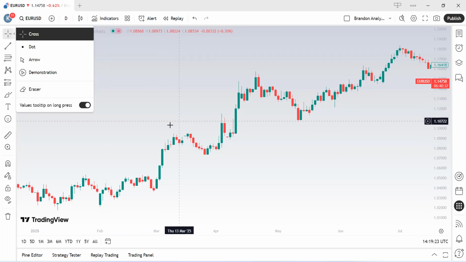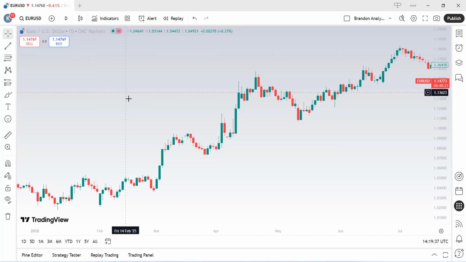As a pro tip, I can personally tell you to use the crosshair when you want to draw support and resistance, since this keeps everything aligned perfectly. As you can see here, I'm clearly using the crosshair. You can clearly see how it aligns date and price.